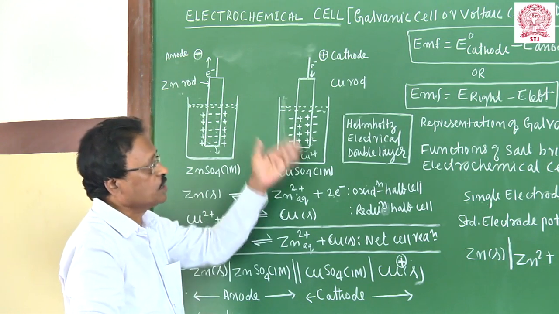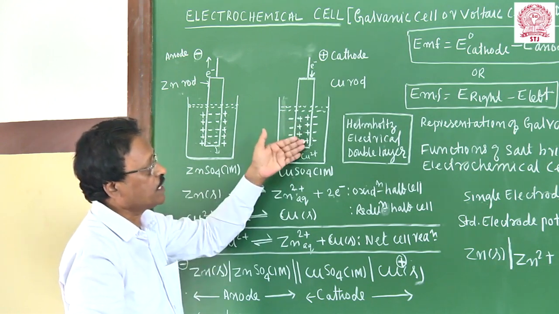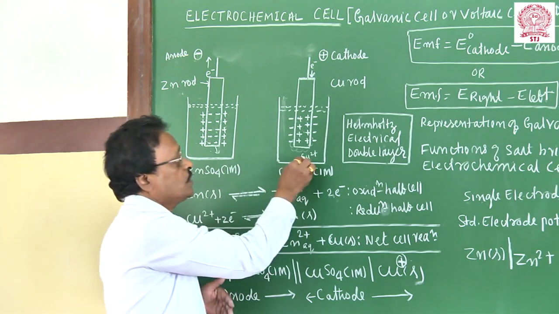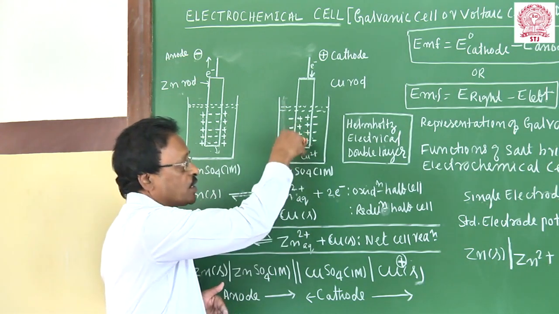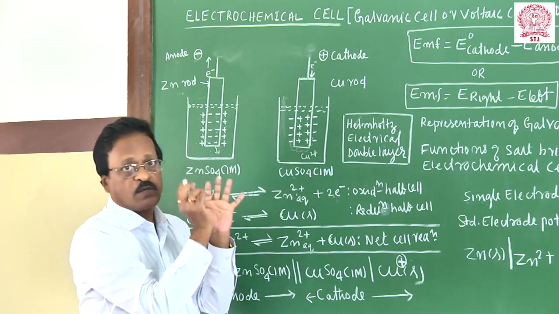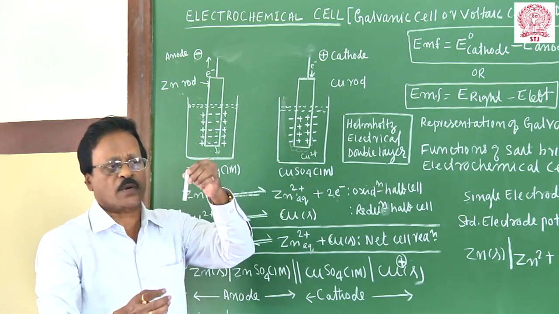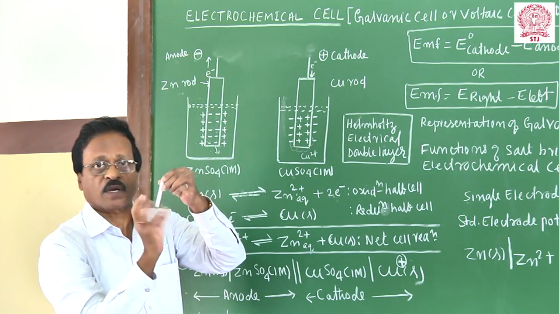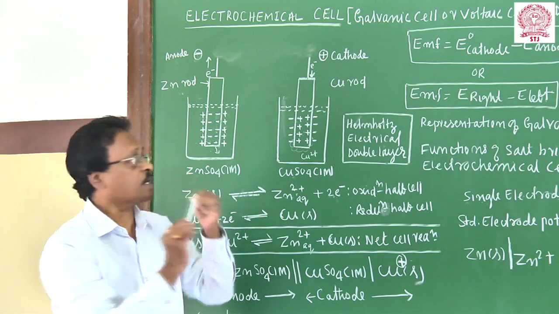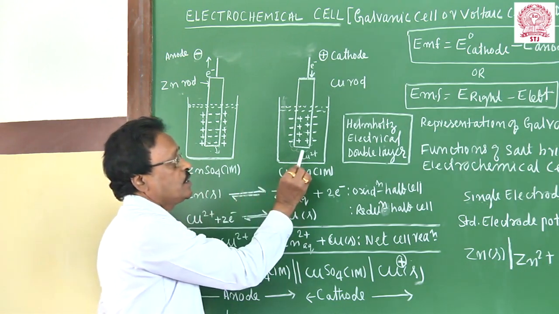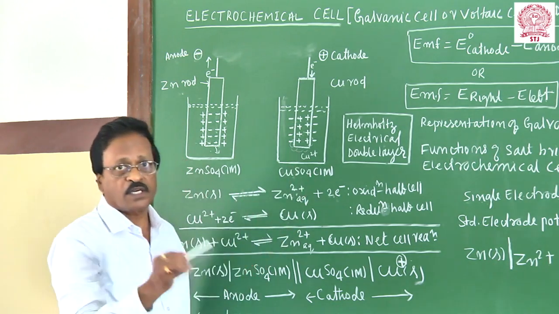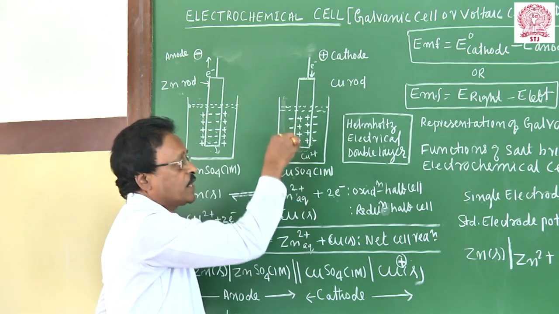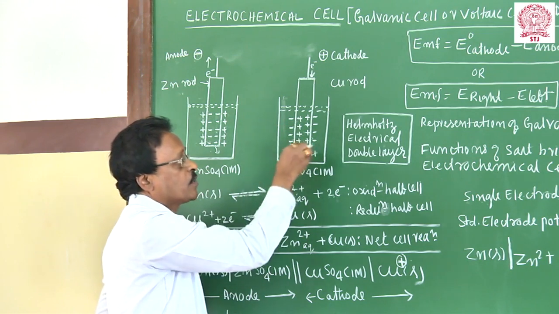So this rod, losing electrons, becomes deficient in electrons and develops a positive potential. Look at this: the Cu2+ ions take up electrons from the copper rod, and copper is deposited. It's very simple. If you dip a copper rod into copper sulfate solution, after 5 minutes you can see a deposit of metallic copper on the copper rod, because it has more tendency to undergo reduction and lesser tendency to lose electrons. That's why the Cu2+ ions in the solution accept electrons from the metal rod, and the copper is deposited.